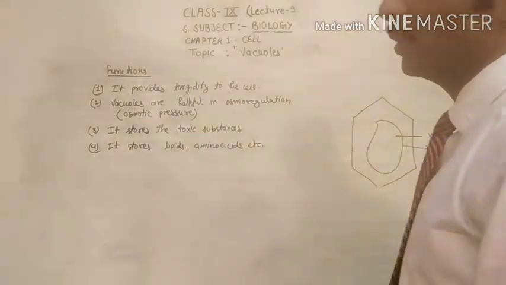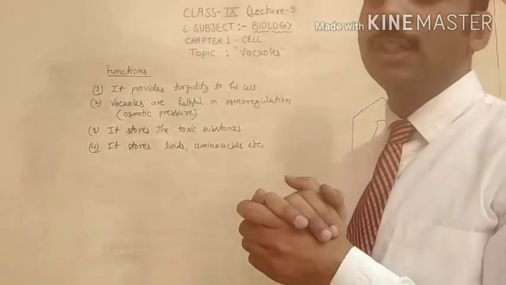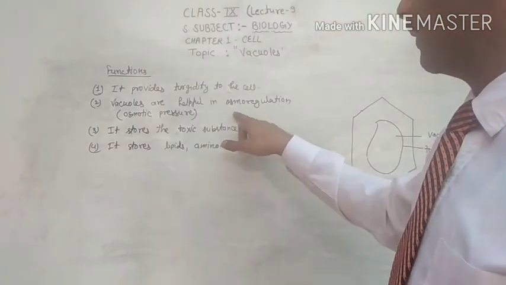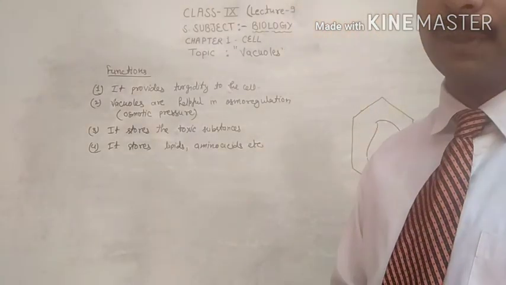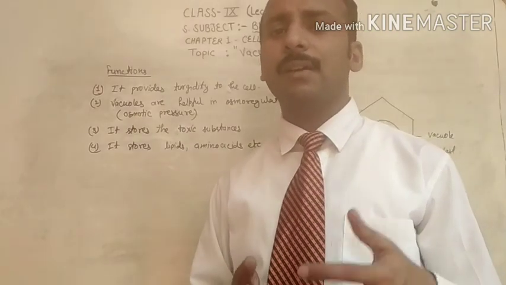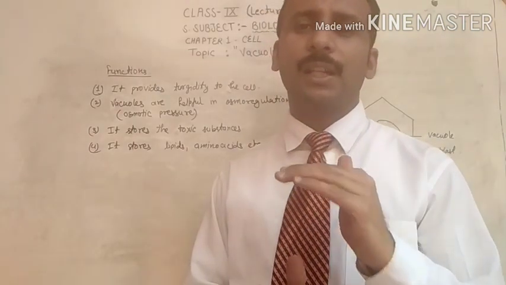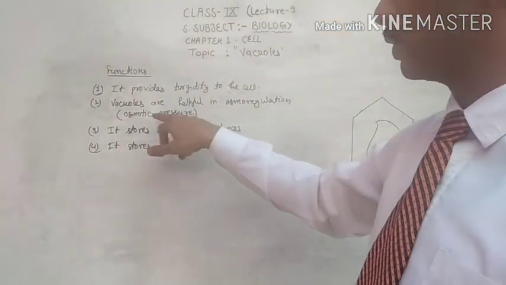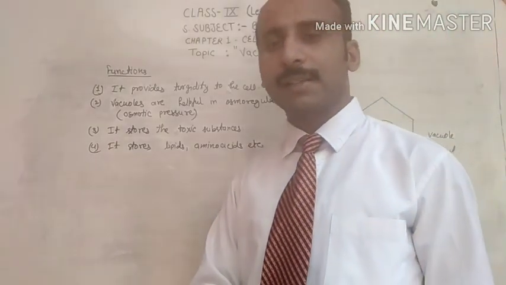It provides turgidity to the cell. Turgidity means it helps the plant cell to maintain turgidity so that the plant cell stays in a proper shape. Vacuoles are helpful in osmoregulation. You know very well, unicellular organisms like amoeba and paramecium live in water. If water continuously gets inside the cell, after some time the cell will rupture. So to maintain the water balance inside and outside the body of the organism, that process is called osmoregulation. It also stores the toxic substances, lipids and amino acids.